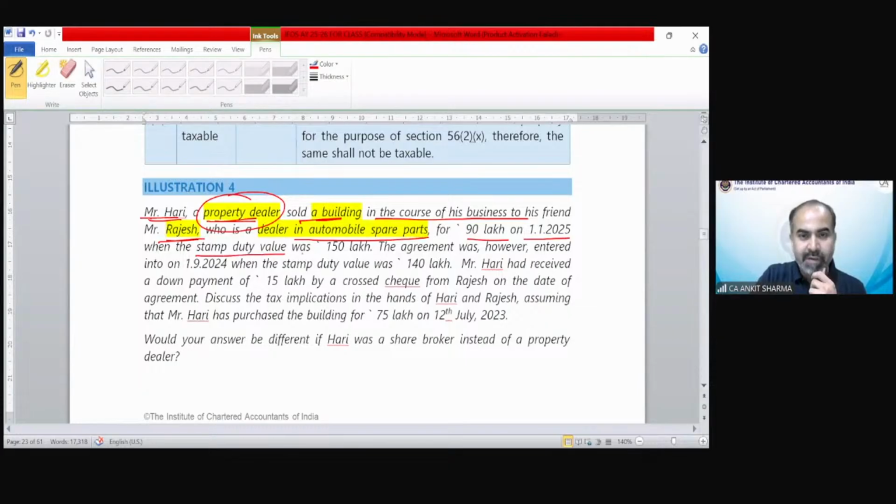The stamp duty value was 150 lakh. The agreement was, however, entered on 1st September 24 when the stamp duty value was 140 lakh. So we have to find out which stamp duty value we need to take for the purpose of gift provision. Hari had received a down payment of 15 lakh by a cross check from Rajesh on the date of agreement. So can you tell me which value we should consider for the purpose of stamp duty value, whether 150 lakh or 140 lakh?